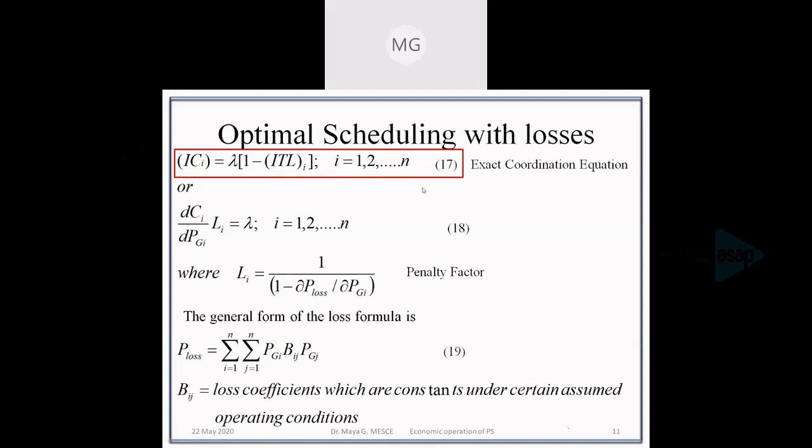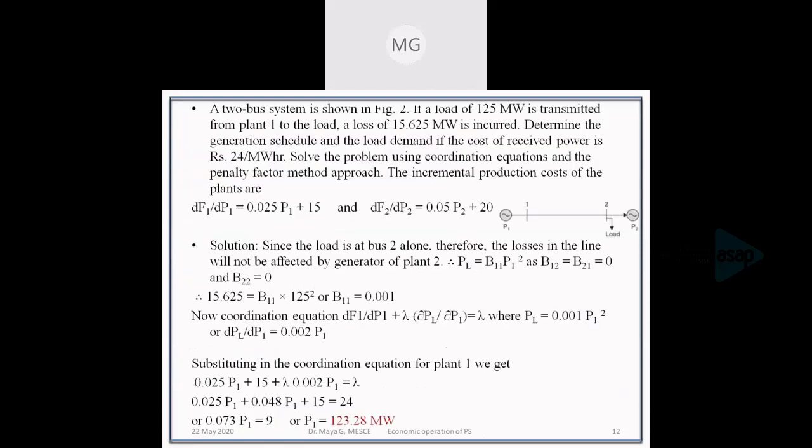In case of optimal scheduling with losses, we have the exact coordination equation and the constraint equation, which is that the generation should meet the demand plus losses. By using these two equations, we can solve any problem of optimal scheduling based on losses. We'll deal with one such problem.